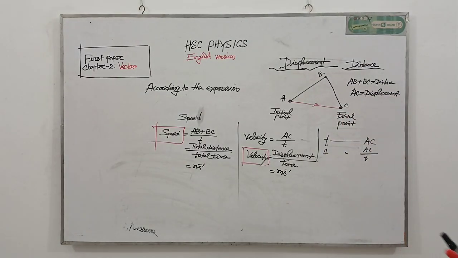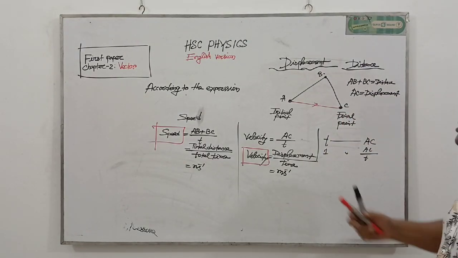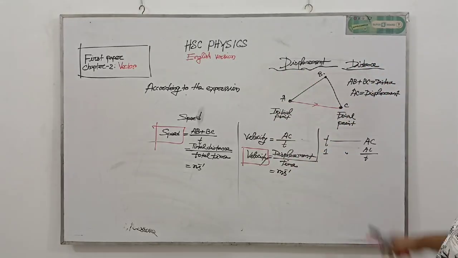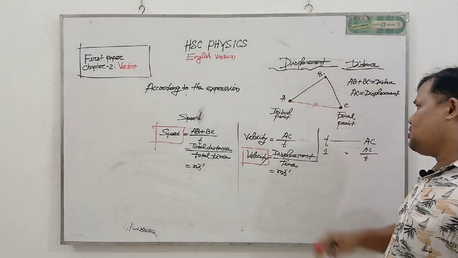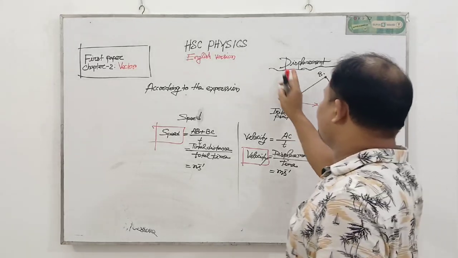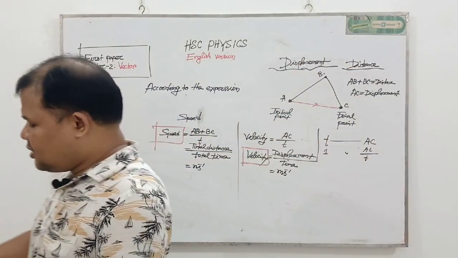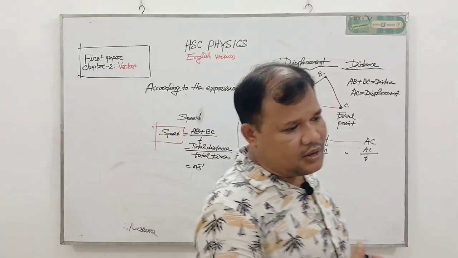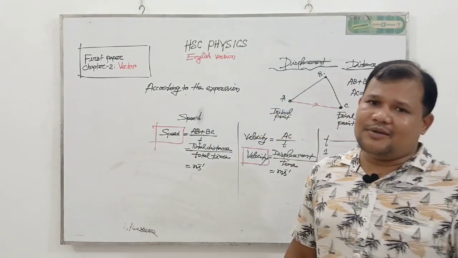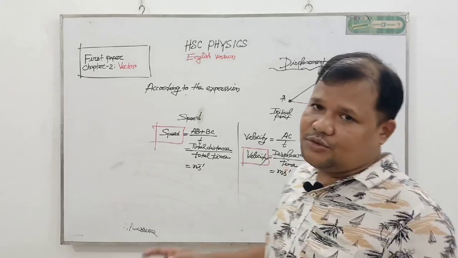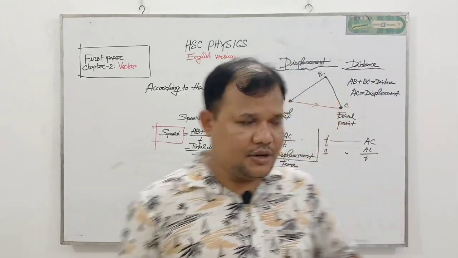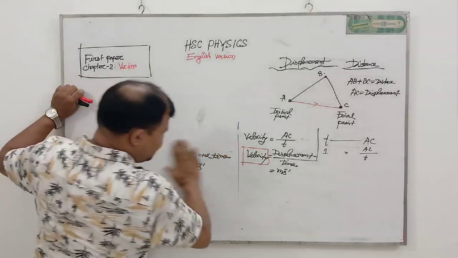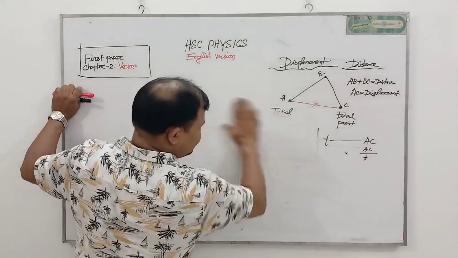I'm trying to make clear why displacement is a vector quantity and distance is a scalar quantity. Distance has no direction, but displacement has direction. Initial to final is the direction of the displacement. My dear student, because of that reason displacement is a vector quantity, and for expressing displacement we need two things: one is its magnitude and another is its direction. Okay, now we try to discuss why velocity is a vector quantity.